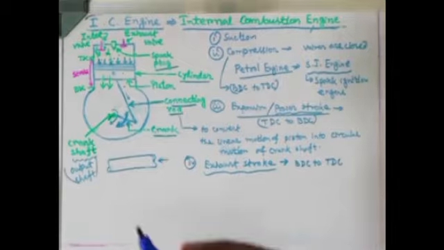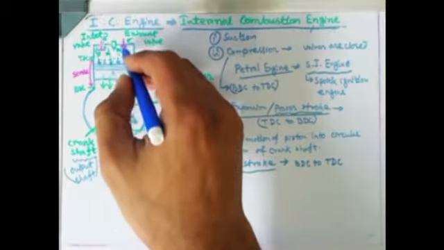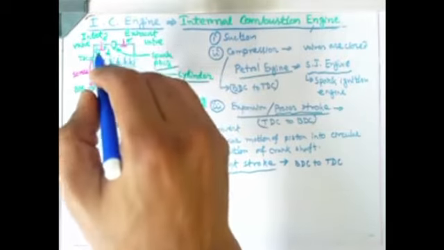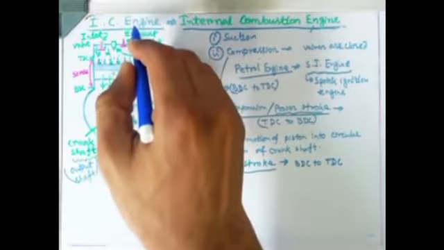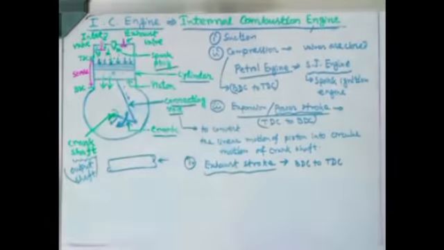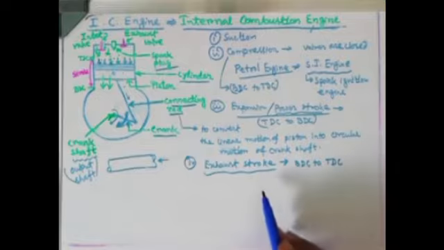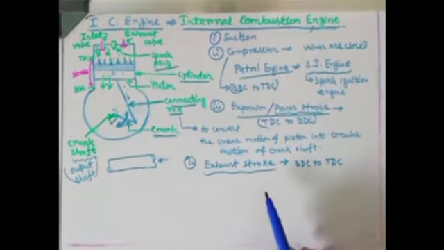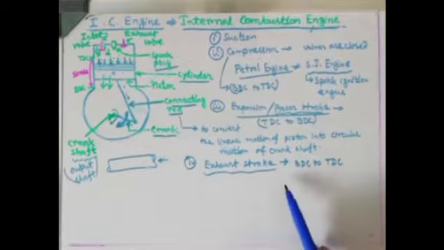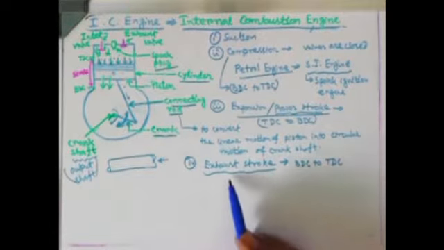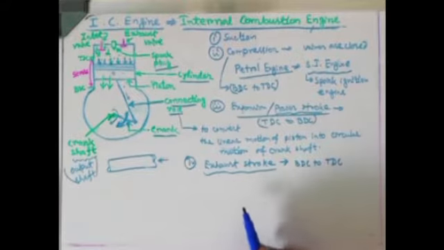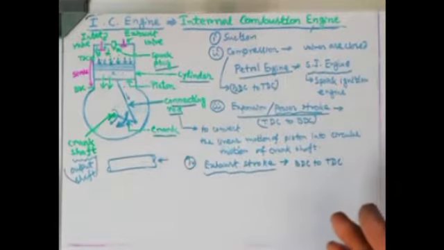So at that point of time the exhaust valve will be opened and the inlet valve will remain closed. So some afterburnt gases will be going out of the cylinder with the help of this exhaust valve. So in exhaust stroke, the exhaust valve will be opened, but the inlet valve obviously will remain closed, and something will go outside of the cylinder, that is known as after-combustion gases. Okay, so obviously at the time of exhaust stroke, inside the cylinder it will be high pressure, and outside the cylinder it will be low pressure.